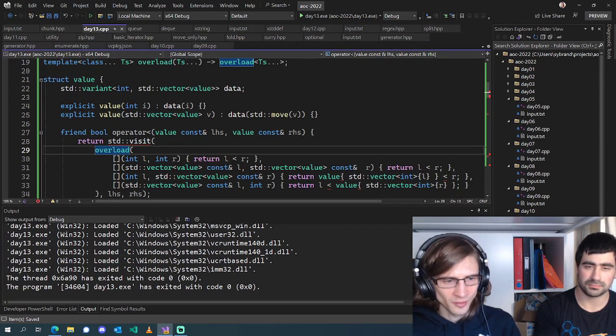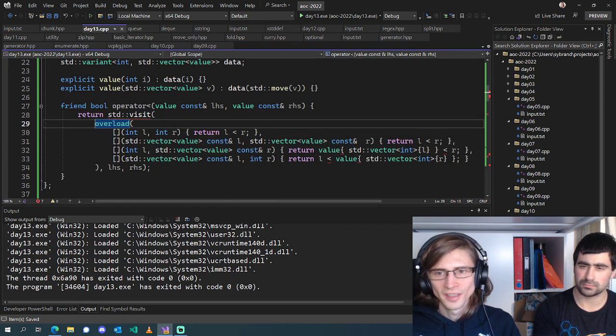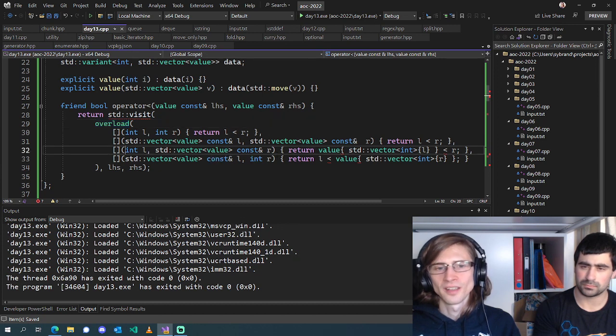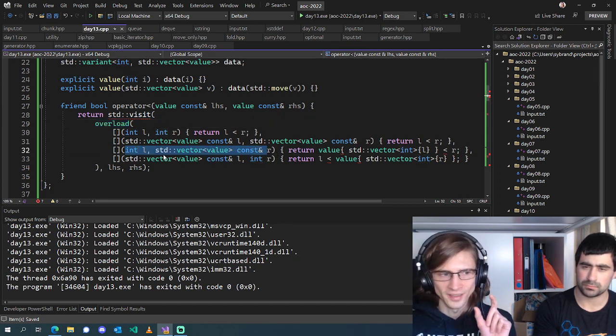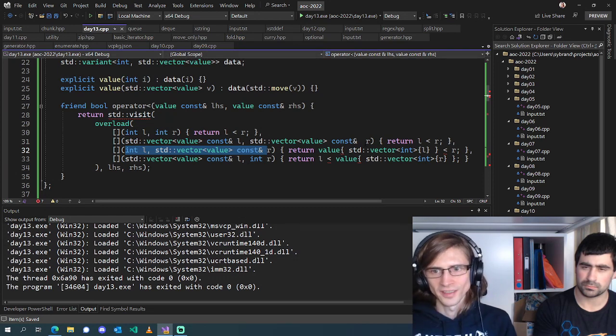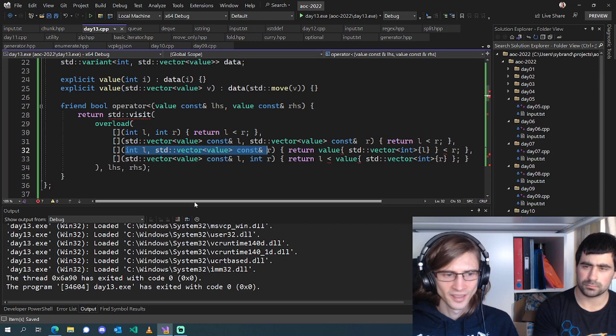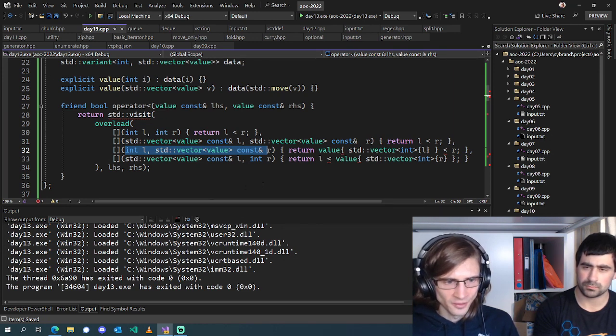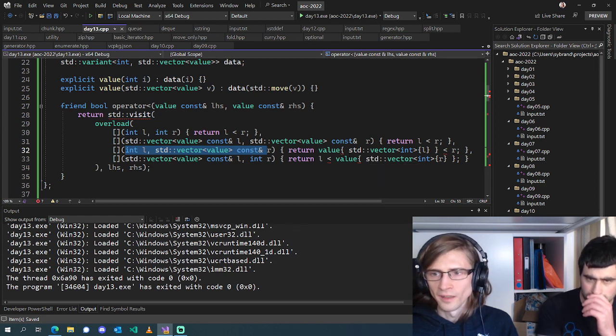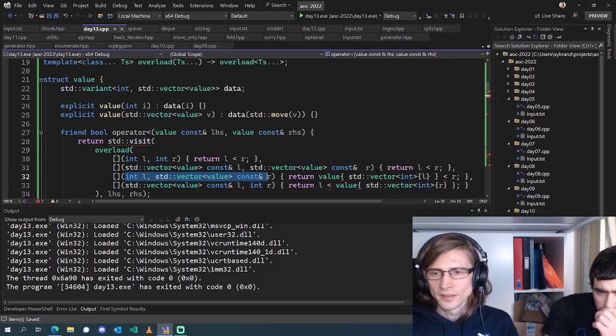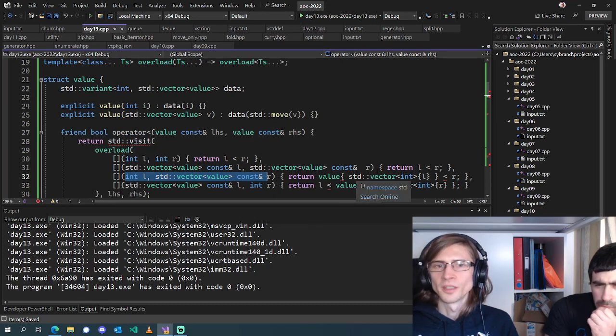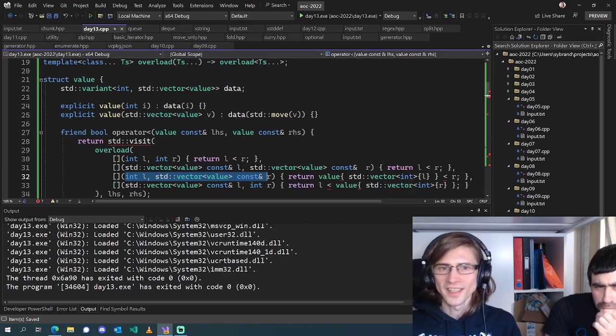So the inner operator less than gets called twice when it encounters two equal objects. In this case, when one is an integer and one is a list, then it will recurse. Yes. Is it meant to be std::vector<value> L instead of std::vector<int> L? No, because we're constructing a value whose data consists of... Oh, right, I see what you mean.